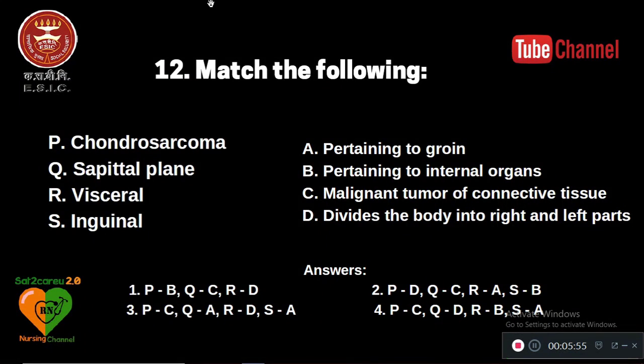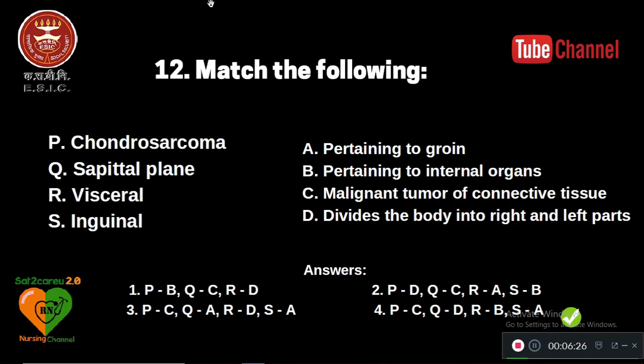Question number 12. Again, match the following. So you have P, chondrosarcoma, Q, sagittal plane, R, visceral, S, inguinal, and you have the section: A pertaining to groin, B pertaining to internal organs, C malignant tumor of connective tissue, D divides the body into right and left parts. So match this. Now you have the answers here. Now let me directly go to the answer.